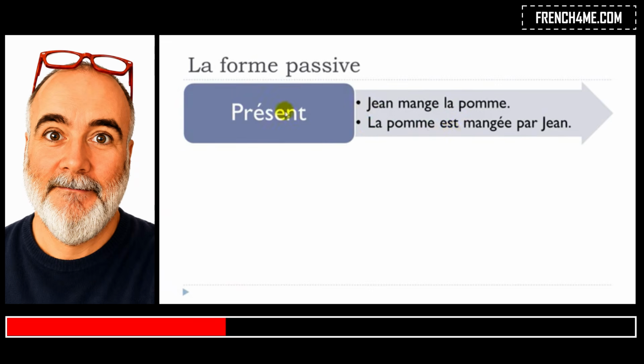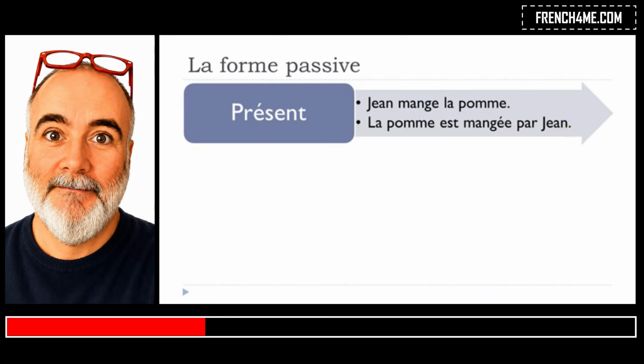So in that case, example for le présent: Jean mange la pomme. You change it and you get la pomme est mangée par Jean. So that's the one we saw, so it's actually quite easy.